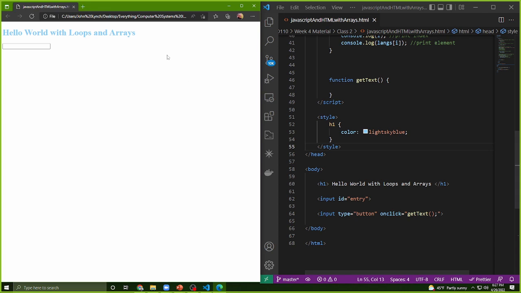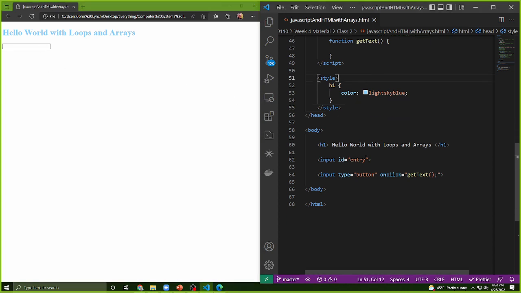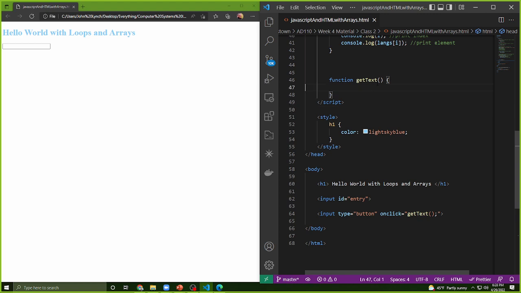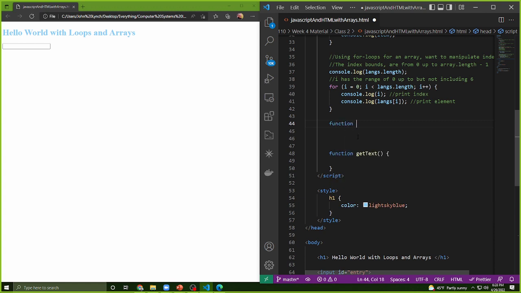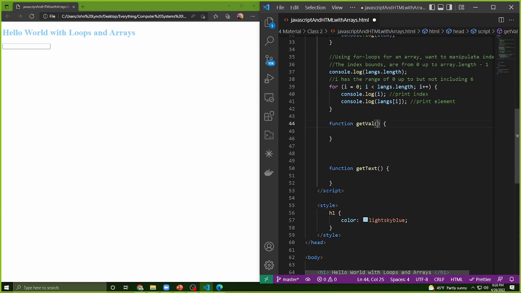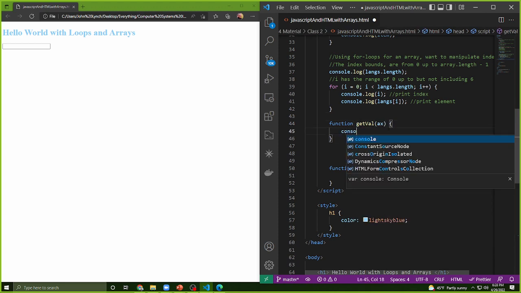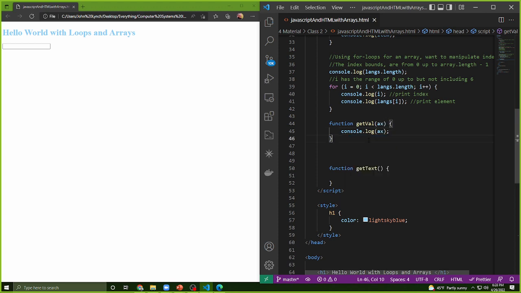And now what I could do here. What's up with the empty parentheses, these right here? Great question. So this is what we call a parameter list in a function. So every function can take in a parameter. Essentially, it's a bit more complicated when we're working with HTML, but for our purposes here, if I create a function called getVal, and I add something into here like entry, I just made this word up, I'm going to call this ax actually for the time being. I can console.log ax.